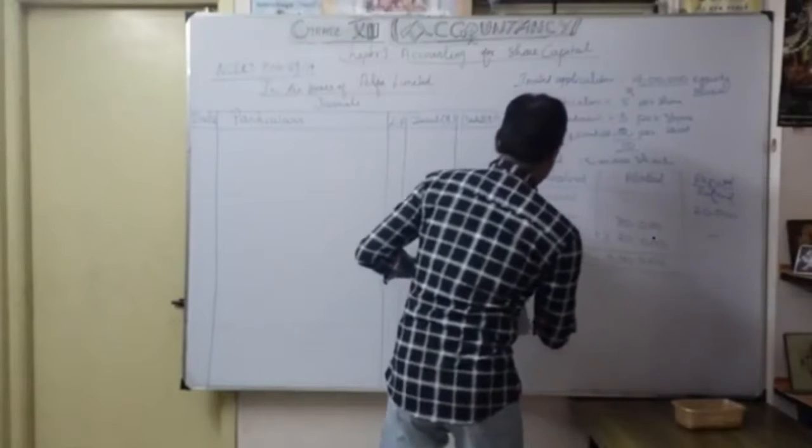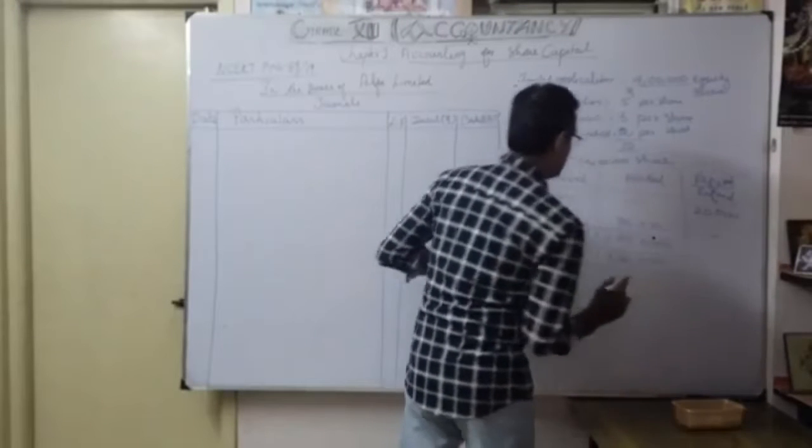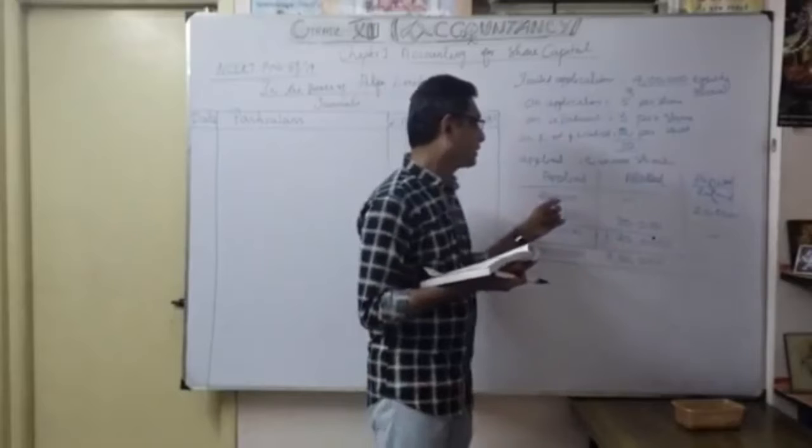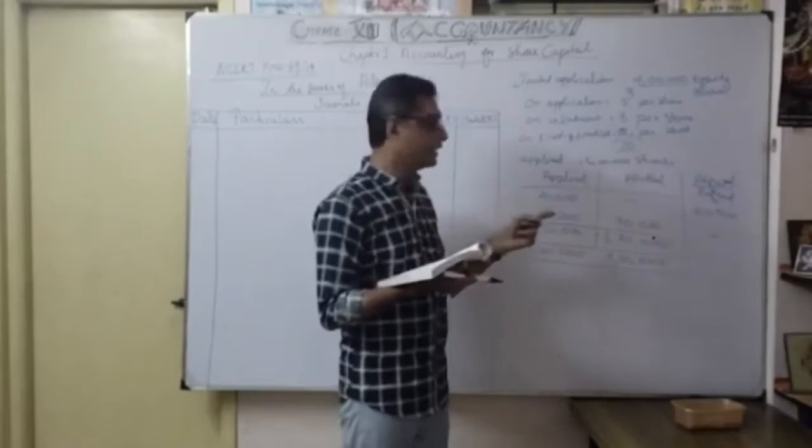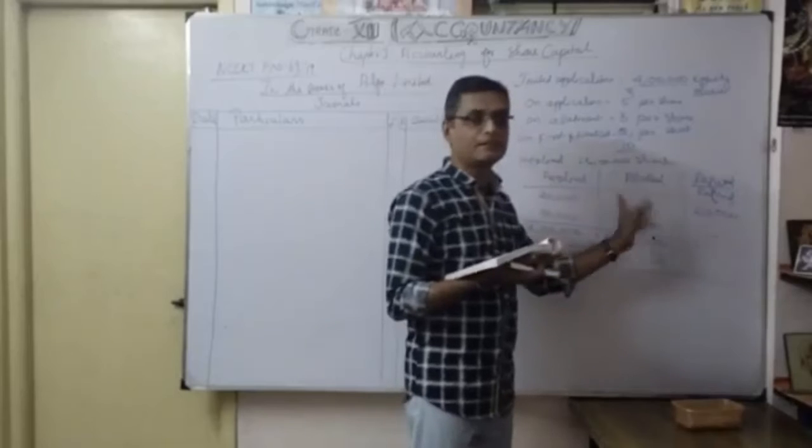So this is our very important equation. Whoever applied for 20,000, they are totally refused. Then the next one, whoever applied for 80,000, allotted 80,000 shares.